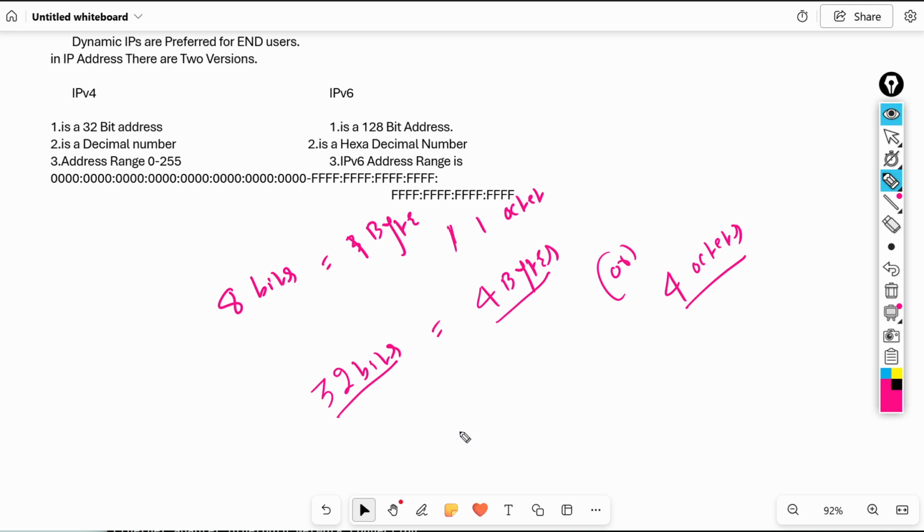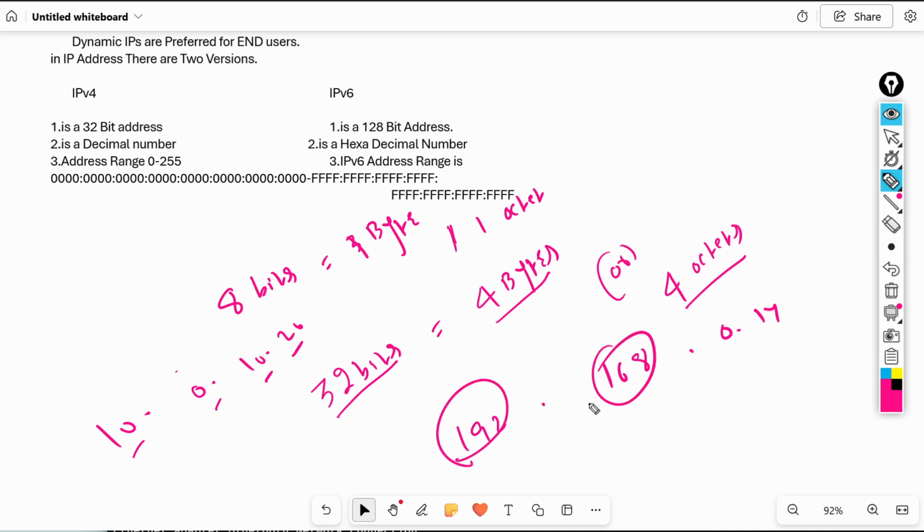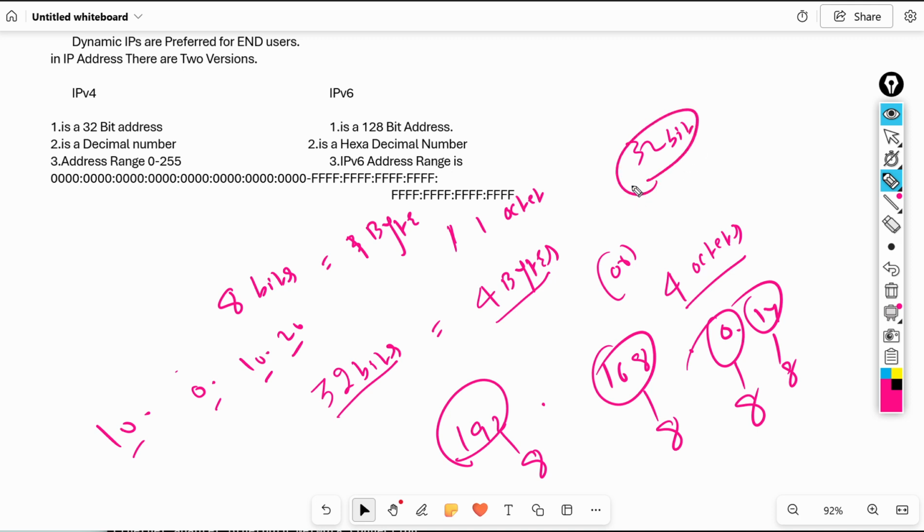So each number in an IP address, like 192.168.0.14, or you can also take 10.0.10.20. This is the IP address format. This is one portion, this is one portion, this is one portion, this is one portion. Total 4 portions. Each portion equals 8 bits. In binary, it is a total 32-bit address. Very, very important.